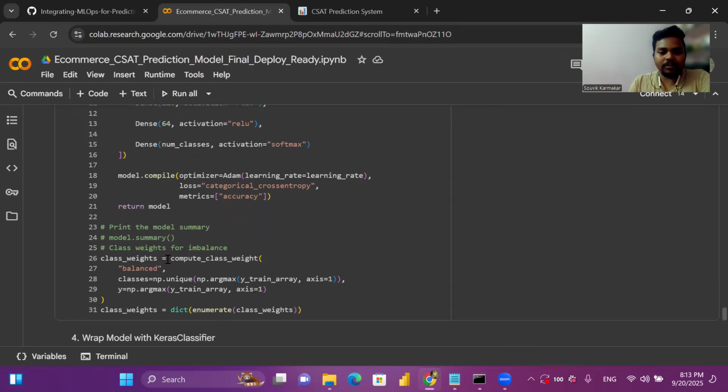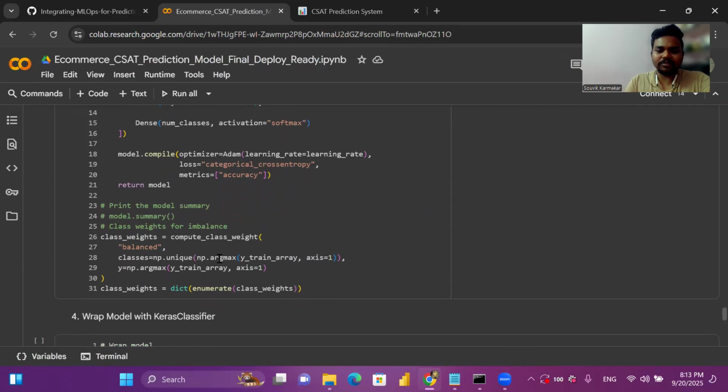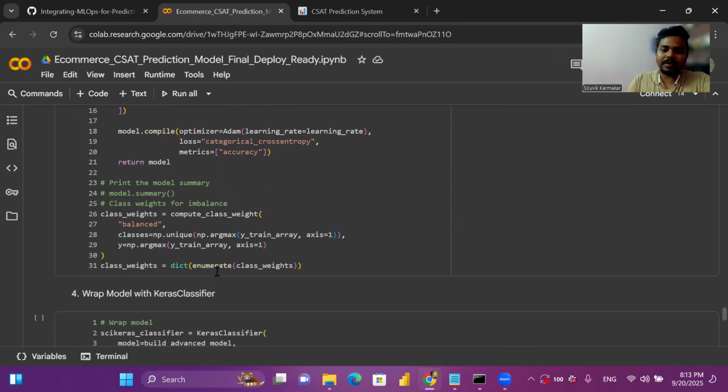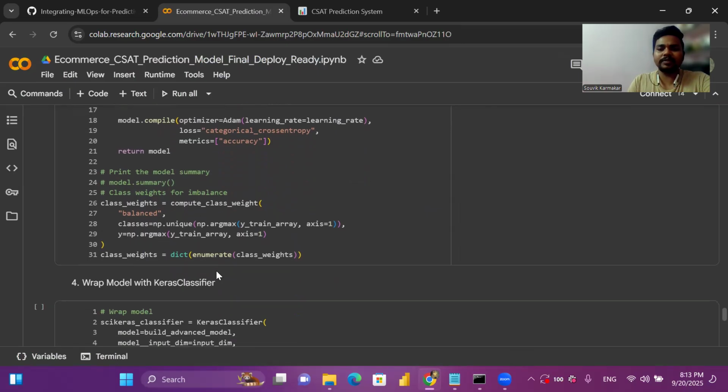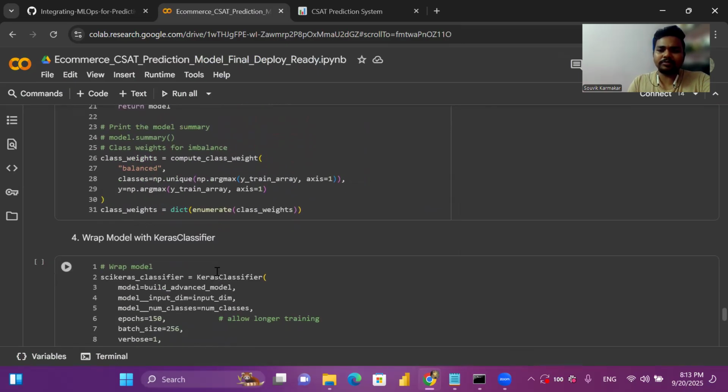And here also we have a data balancing issue, like the data is imbalanced. Again, here we have used class weights for the imbalance issue, because I tried without using this, but I'm getting very low accuracy. So I've implemented this. Maybe there is some issue with the imbalance part. That's why it won't give me accurate results. It's not improving the accuracy. So I have used this inside the model.